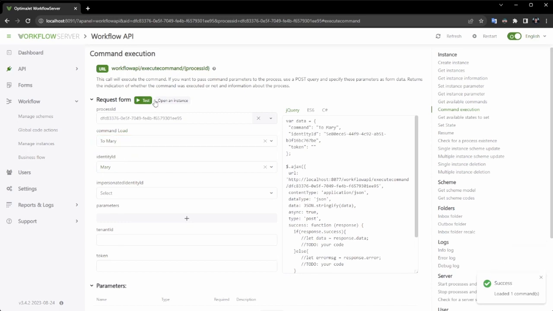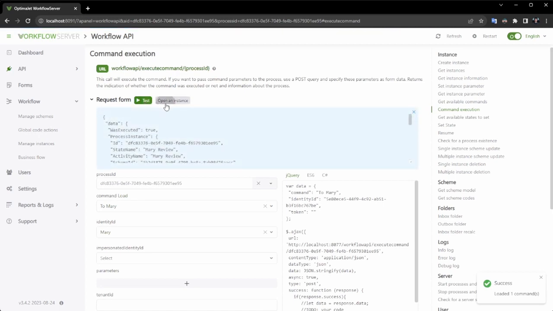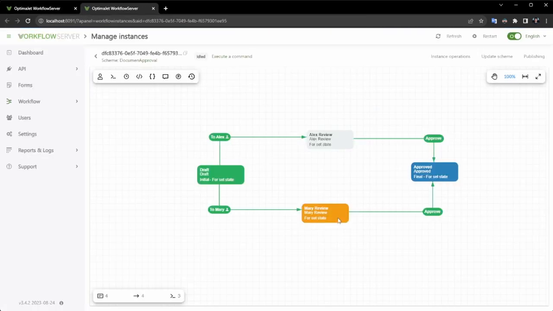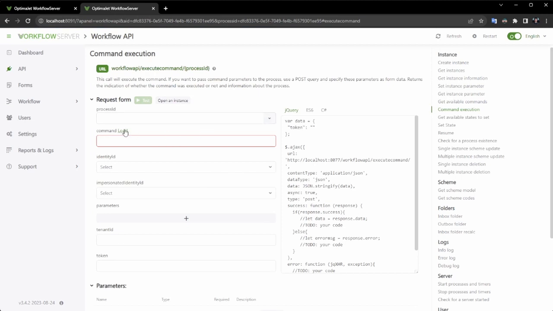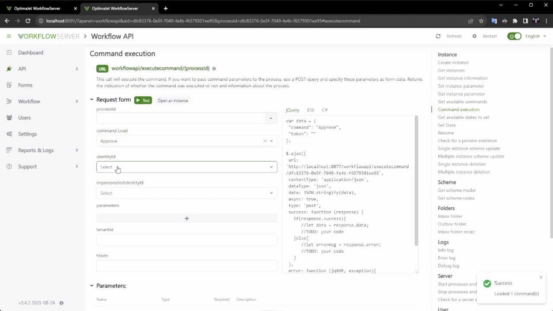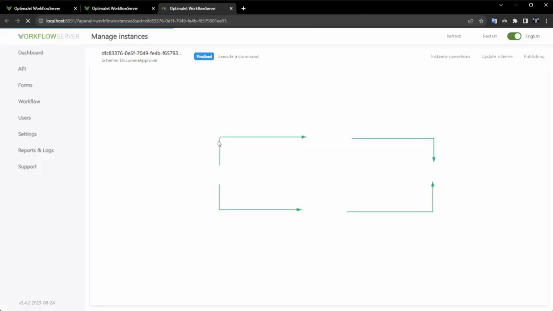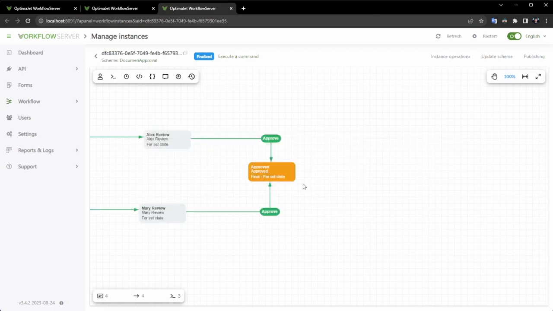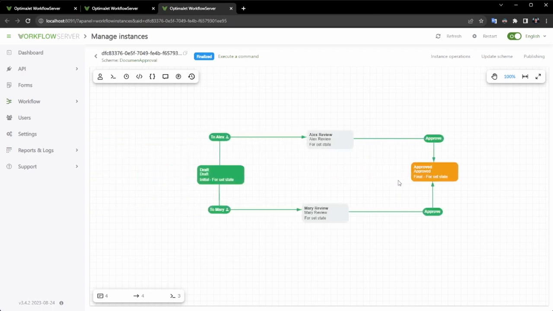Now let's complete our process. Please take note that the approve command can be accessed regardless of the identity ID that is provided. The reason for this is that we have not placed any limitations on this particular transition. This is great news. The process has now reached its conclusion and its status has been modified to finalized. Now, let us go back to our diagram in order to demonstrate the enhancements and migration that have taken place.